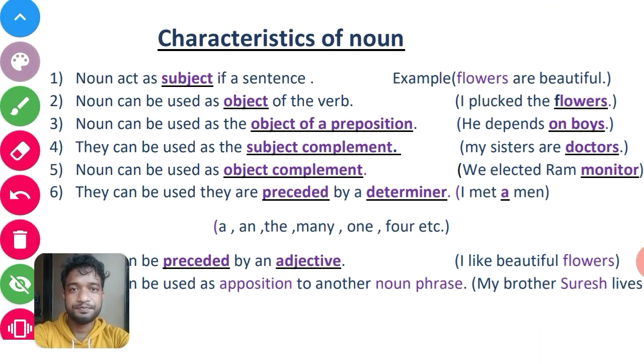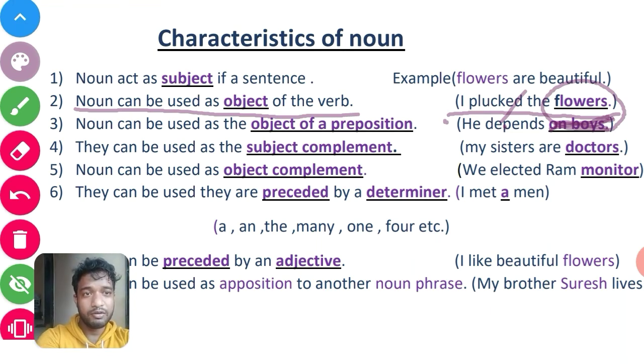In the second characteristic, a noun can be used as the object of a verb. Look at this example: I plucked the flower. I is the subject, plucked is the verb. What did I pluck? The flower. So our object is flower. You can see here flower is a noun. So a noun can also be the object of a verb.